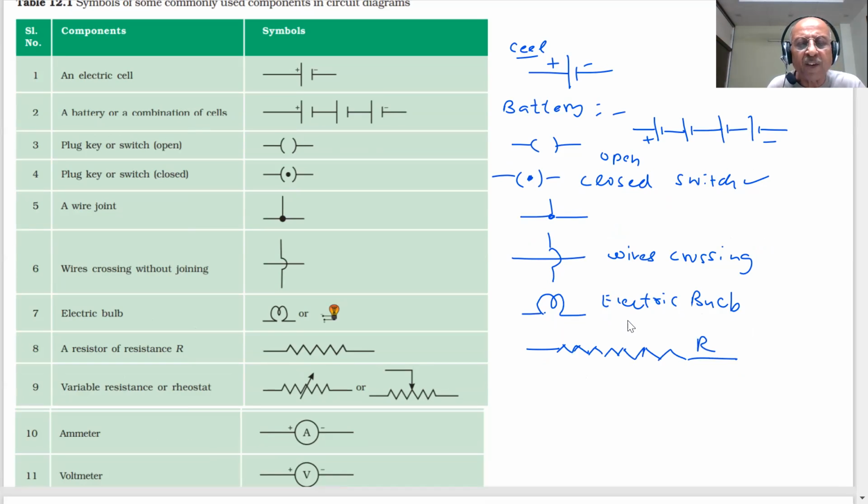And variable resistance or rheostat. Rheostat, student. See the arrow means I can change the resistance by this. The resistance can be changed. This was the resistance. Now I can change it. This resistance is different. If I put it here, different. This is a rheostat.